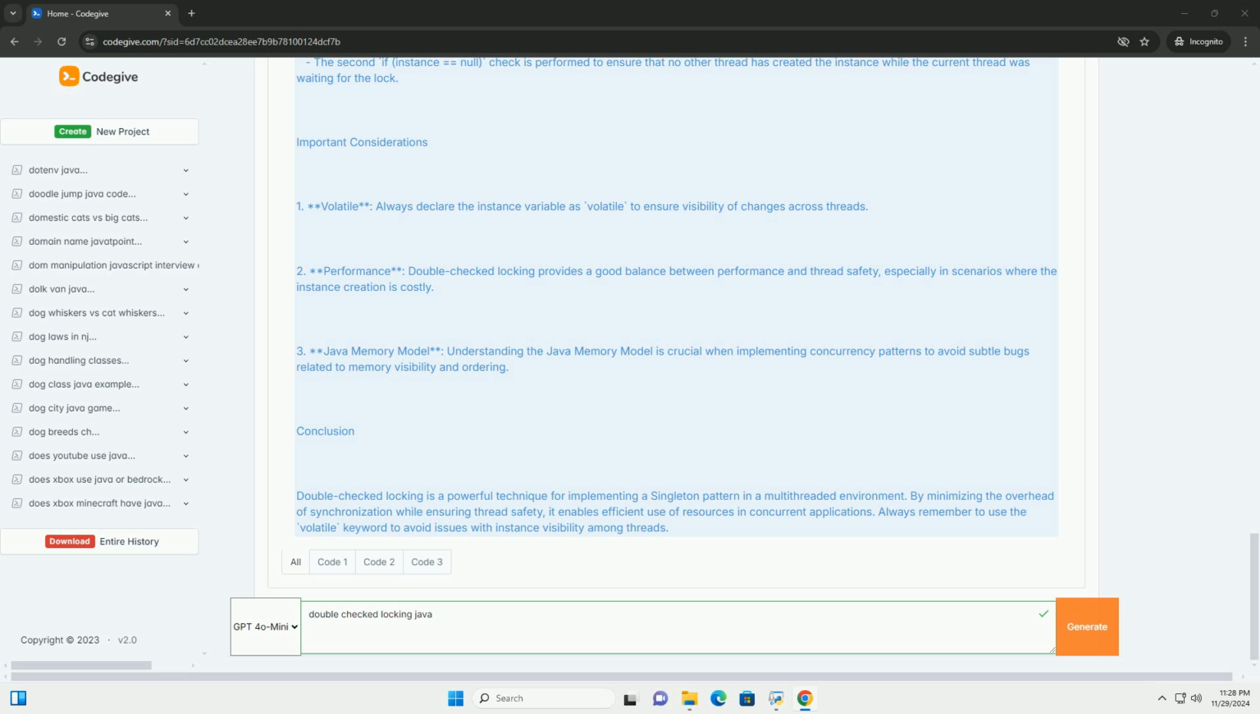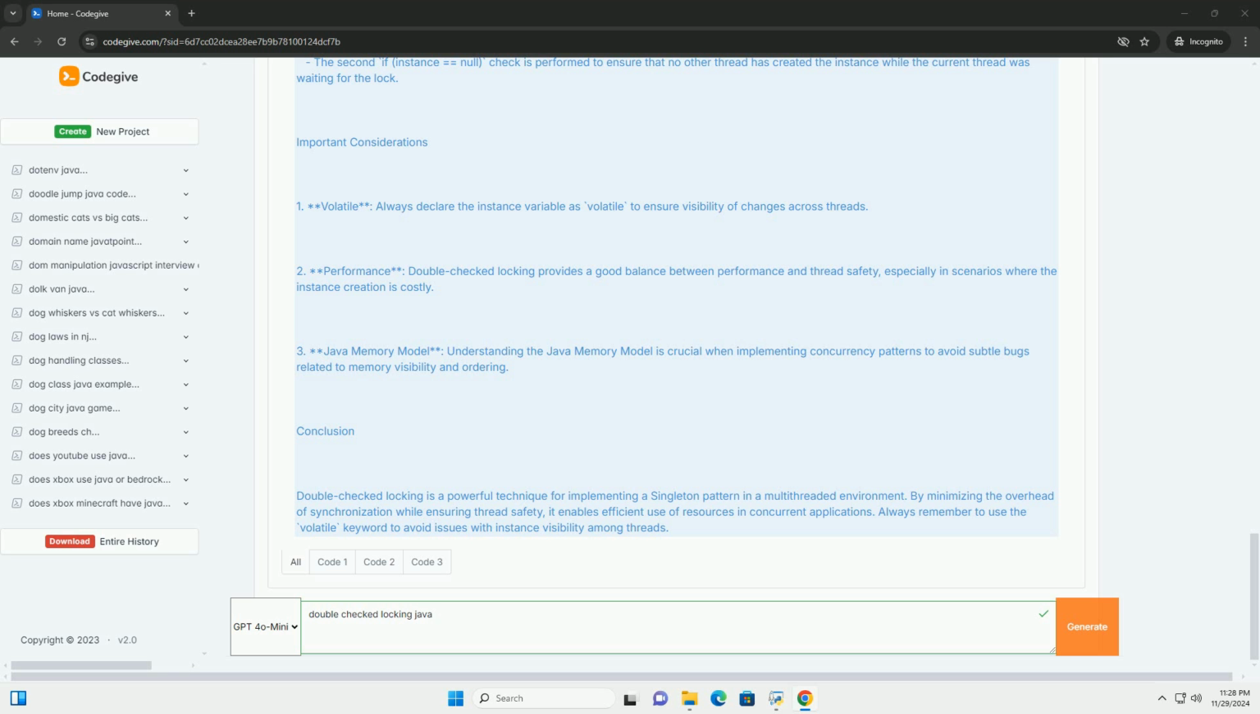Implementation in Java. Here's how to implement double-checked locking in Java. Explanation of the code. 1. Volatile keyword. The instance variable is declared as volatile. This ensures that multiple threads can see the updated value of instance immediately after it is initialized, preventing issues with instruction reordering.